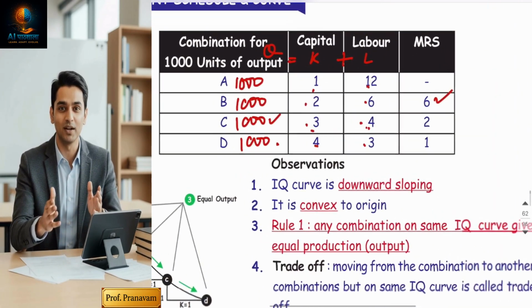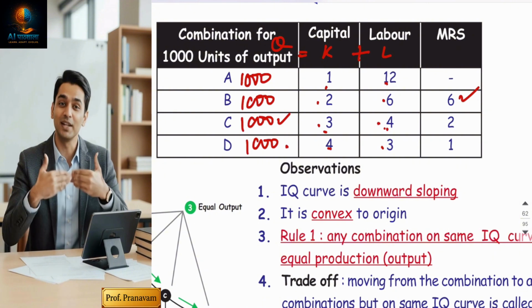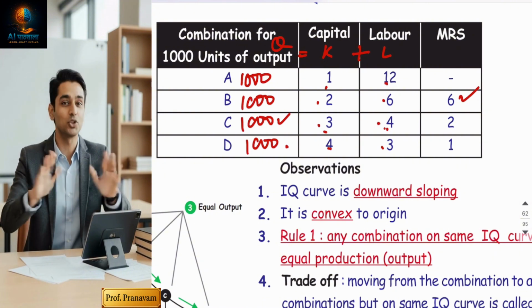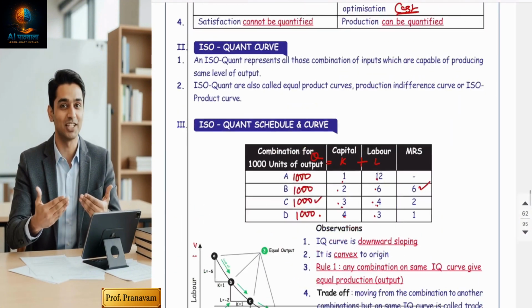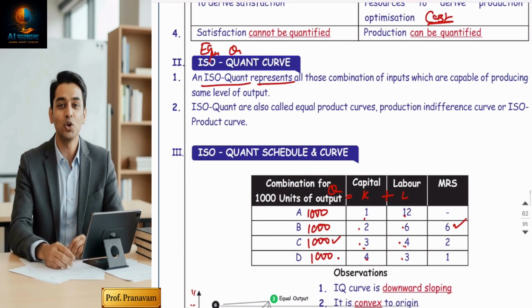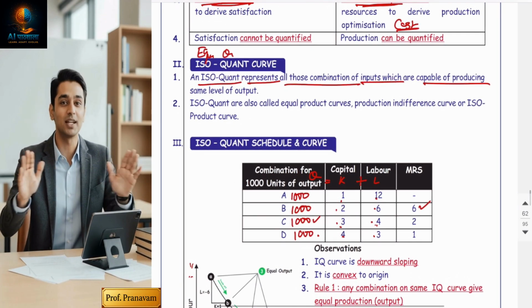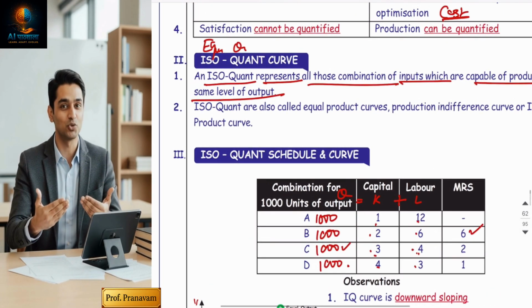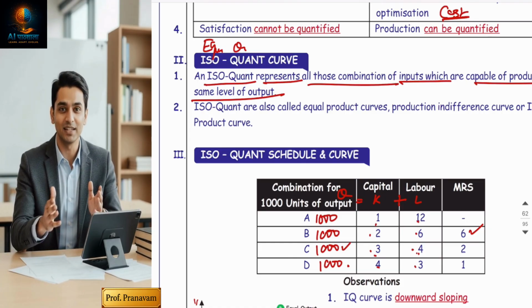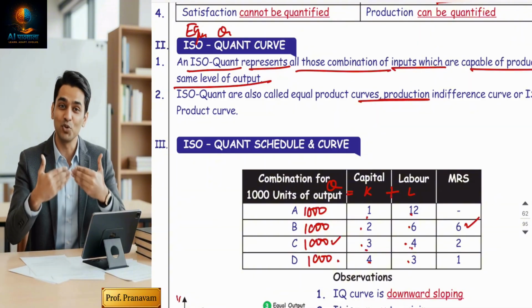So now the businessman is confused which combination should be the best to produce 1,000 chocolates, because all the combinations give me equal quantity. That's why it's called isoquant curve. Isoquant means equal quantity. So an isoquant represents all the combinations of the inputs. Various combinations of the inputs are capable of producing the same level of output. It is also called the indifference curve.